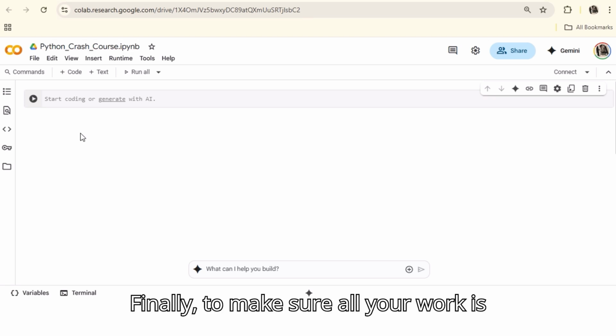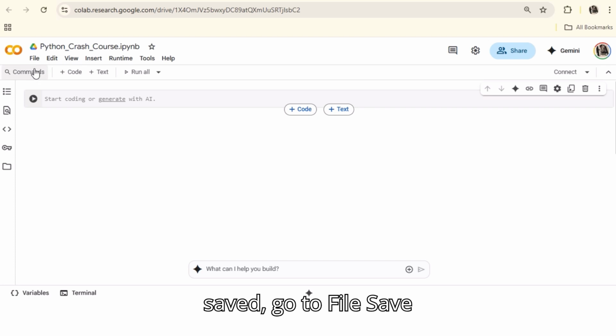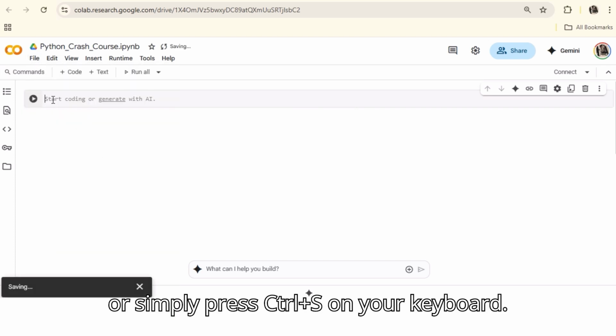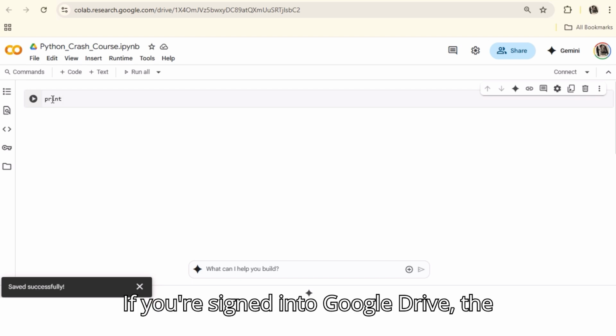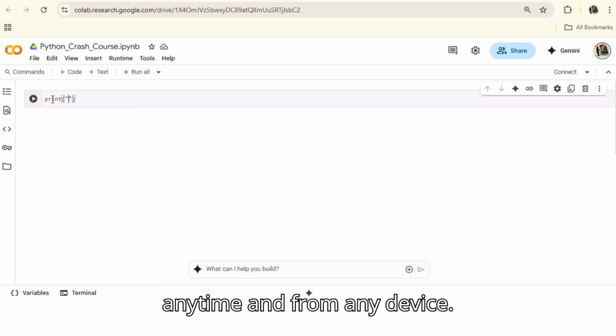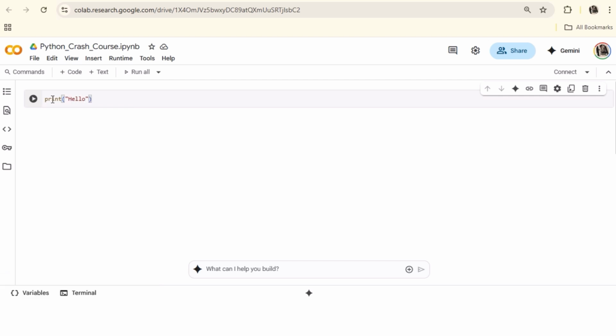Finally, to make sure all your work is saved, go to File, Save, or simply press Ctrl+S on your keyboard. If you're signed into Google Drive, the notebook will be stored there automatically, so you can access it anytime and from any device.